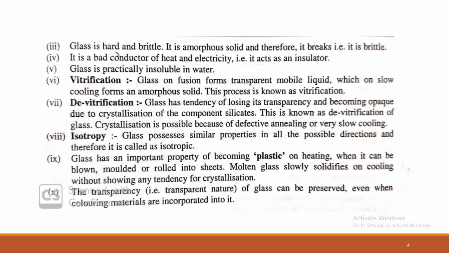Glass is hard and brittle. This is very important. It is an amorphous solid and therefore it breaks. What is brittle? Brittle means it is easily breakable. Whenever it falls from a height, the glass can easily break. Therefore, glass is hard but brittle in nature.